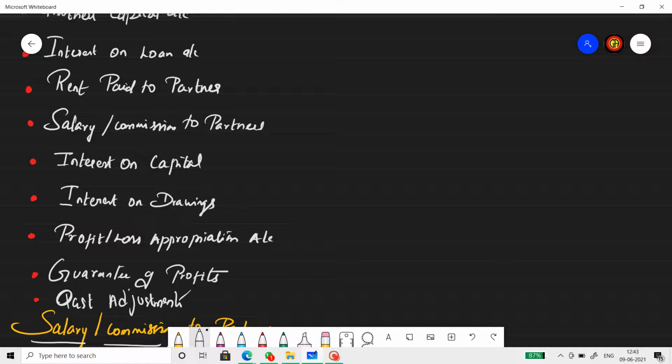So these are the subtopics that we need to cover once we finish with this chapter. In order to finish the chapter, these are the topics that we need to cover. And they are very much the basics. Only when you are good with this, you will be able to handle the admission, retirement, death, etc.